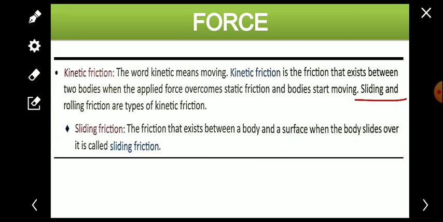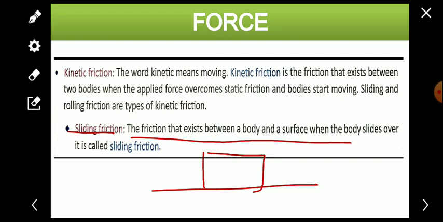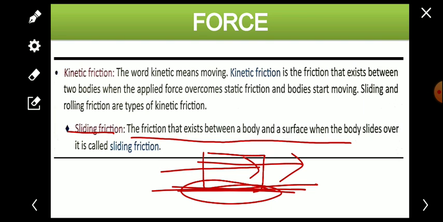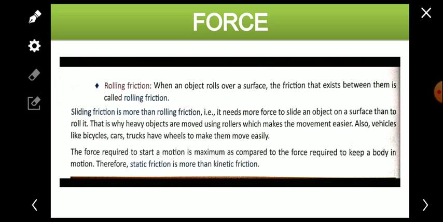Now, sliding and rolling friction are the types of kinetic friction. There are two types of kinetic friction: sliding and rolling friction. First is sliding friction, the friction that exists between a body and the surface when the body slides over it. Suppose this is the table, and an object is kept on it and it slides. Whatever the frictional force will be there, that will be called sliding friction because of the sliding of the object. The second one is rolling friction, when any object rolls. A cylindrical object can roll on anything. So when an object rolls over the surface, the friction that exists between them is called rolling friction.